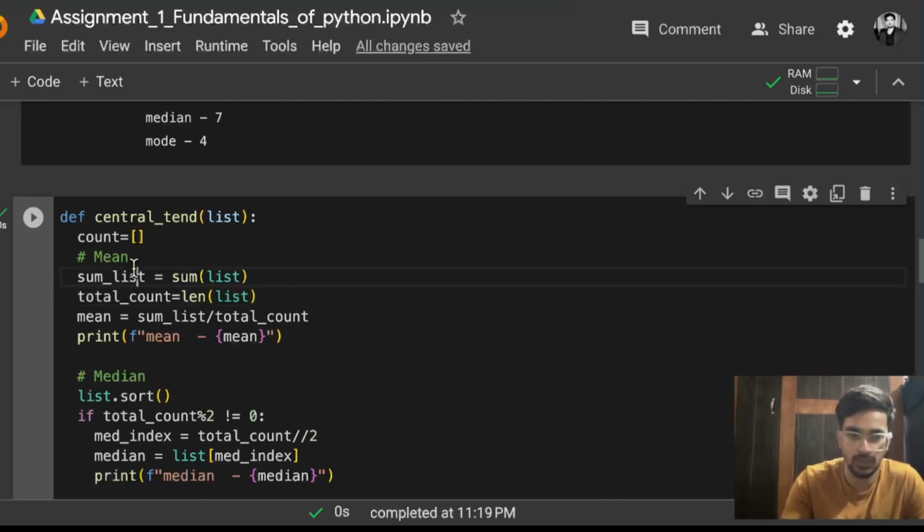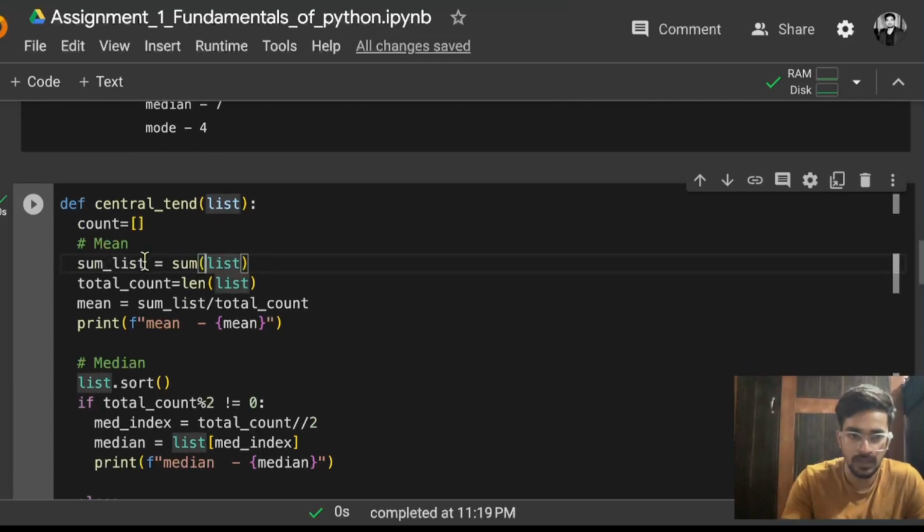So simply how you can do that in Python, let's say I am defining a variable sum_list. So आप जो भी sum करोगे, so sum is actually what here, a function. So inside a function which I am defining, I am calling another function that is actually an inbuilt function of Python. So sum, and what I am passing, the list I am passing, so it will just sum up the list. So जो भी रिटर्न होगा sum_list में स्टोर हो जाएगा.